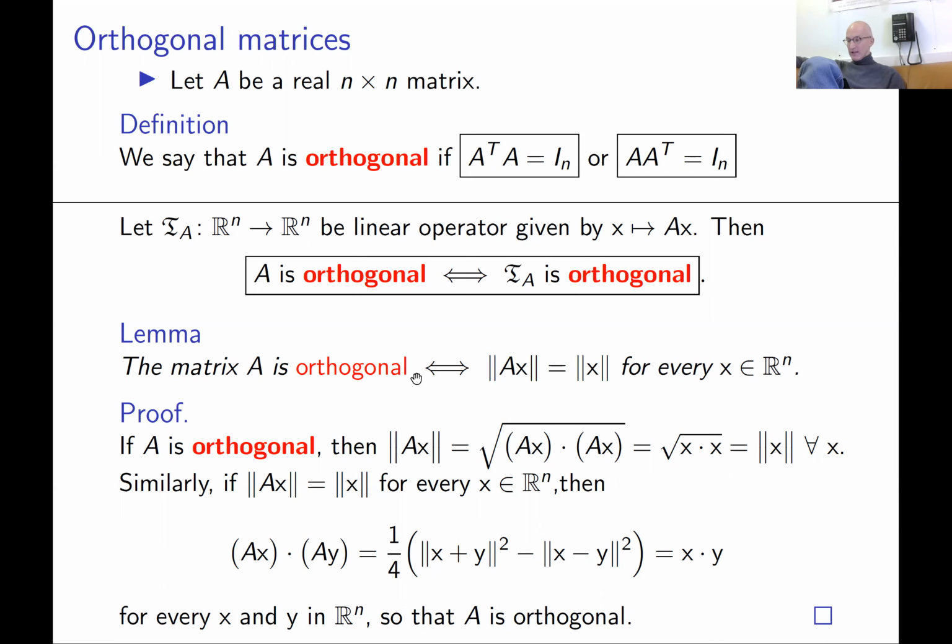So this is another way you can think of orthogonal matrices. And actually, you can even define orthogonal matrices in this way: matrices such that the length of vector ax is the same as the length of vector x. Okay, good.